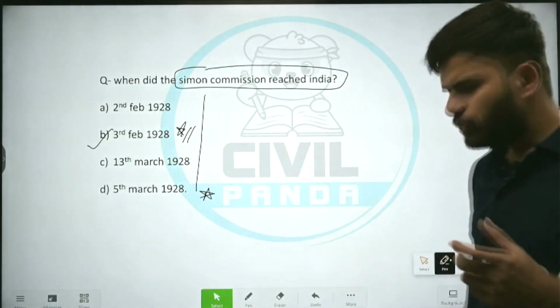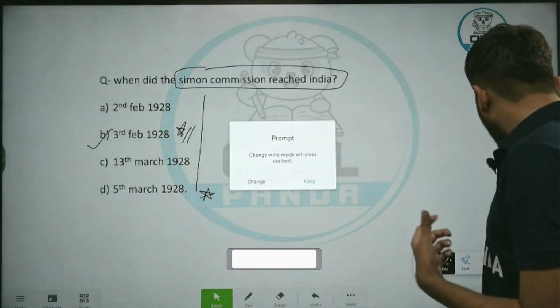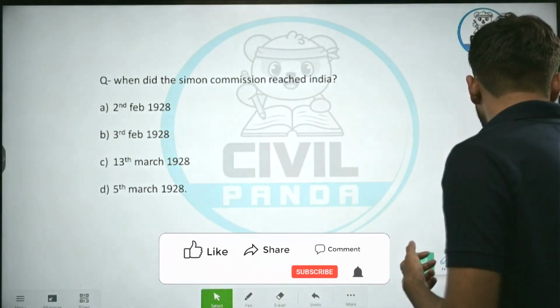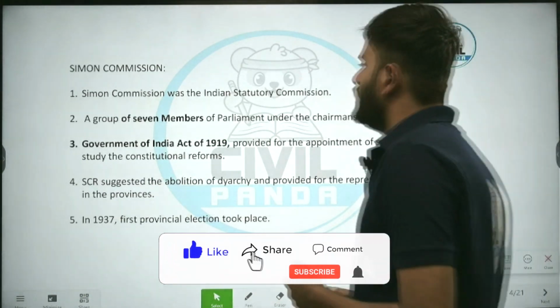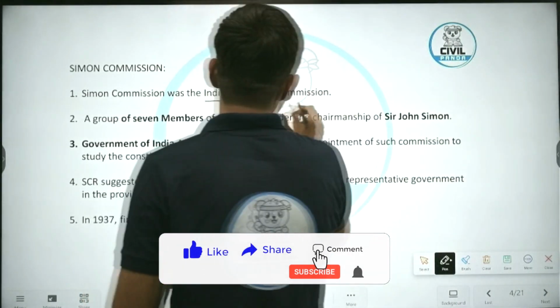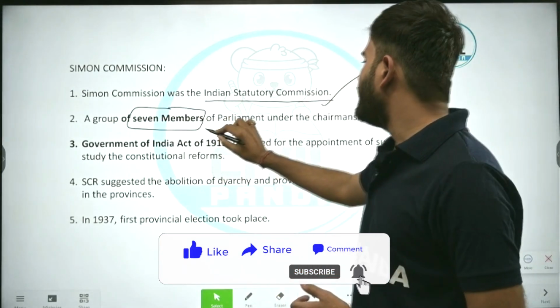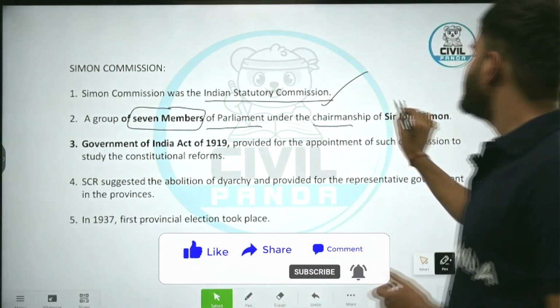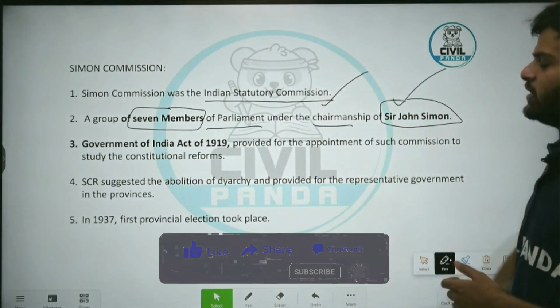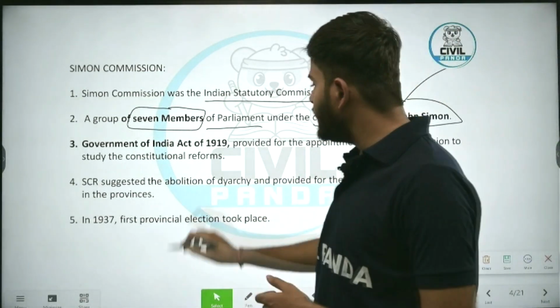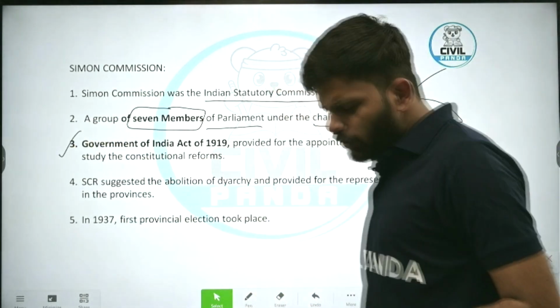Now I want you to know other important facts regarding Simon Commission. Simon Commission was the Indian Statutory Commission. It was a group of 7 members of Parliament under the chairmanship of Sir John Simon. Third, it was stipulated under the Government of India Act 1919.